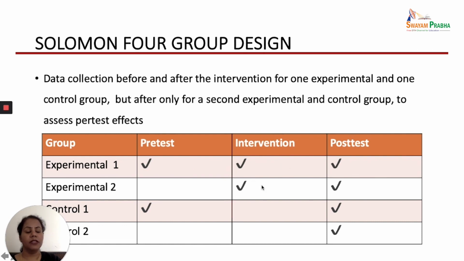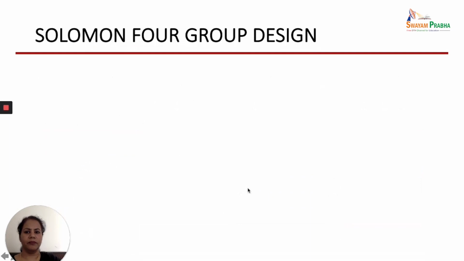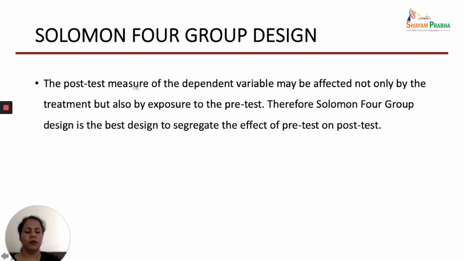We will also get to know whether there was any change in the second experimental group or control group because of the pre-test, where we have not used the pre-test. When we compare these groups, we will get to know the exact effect of the intervention and the effect of the pre-test. The post-test measure of the dependent variable may be affected not only by the treatment but also by the exposure to the pre-test, as I have already told you. Therefore, Solomon 4 group design is the best design to segregate the effect of pre-test on post-test.